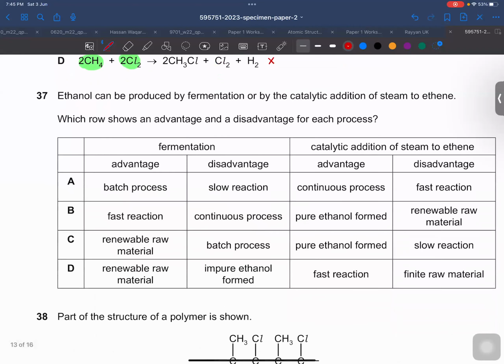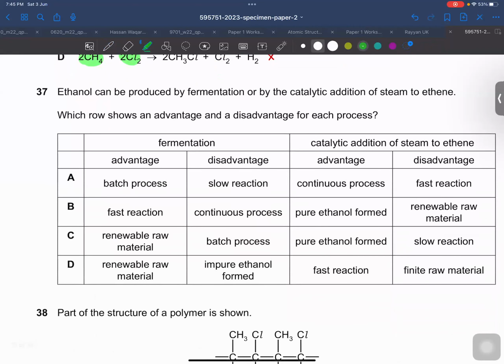Right. Then 37. This is one of the very important and very good questions. This is the new part of our syllabus, so we need to know this. Over here, ethanol can be produced by fermentation and catalytic addition of steam. We need to know the difference of these two processes. Which row shows the advantage and disadvantage of each process?